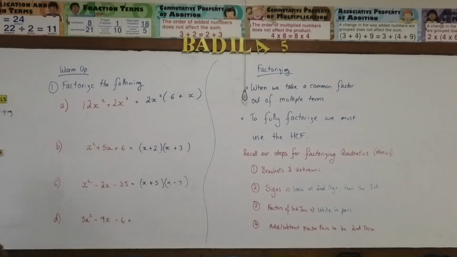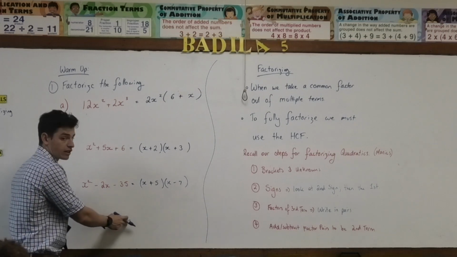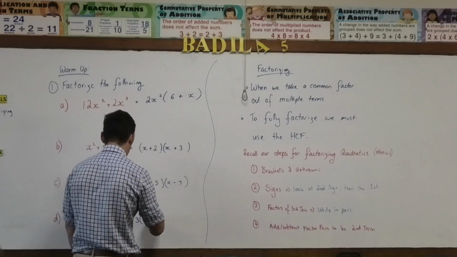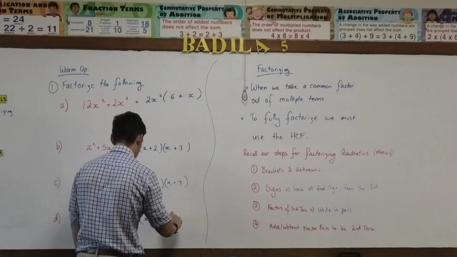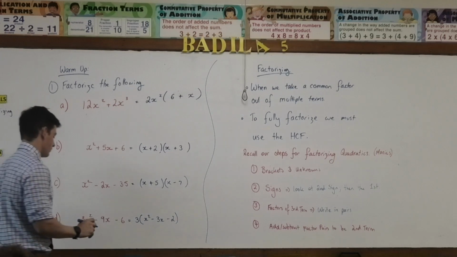So, last one. What am I required to do here? Both. Which one should I do first? Quadratic or factorise a common term? Factorise a common term. What's the common term? 3. I can only take a 3 out because they haven't got x, correct? This one hasn't got an x. So I can't take anything except for the 3 out, so I get 3 out the front of x squared minus 3x minus 2. That's probably not going to work. I don't think it's going to work. It shouldn't work. Why won't it work?